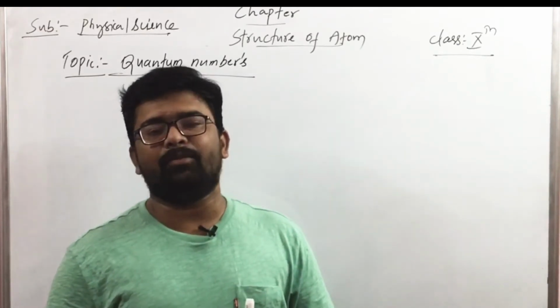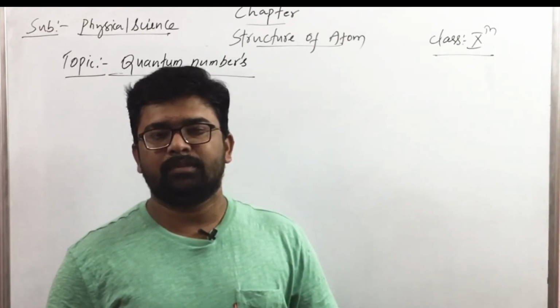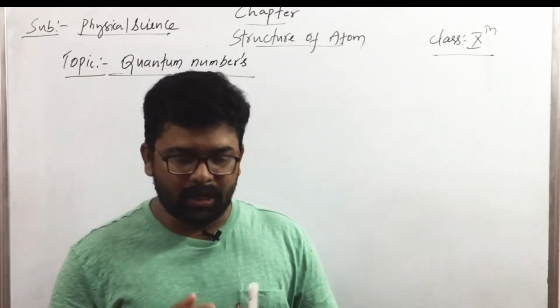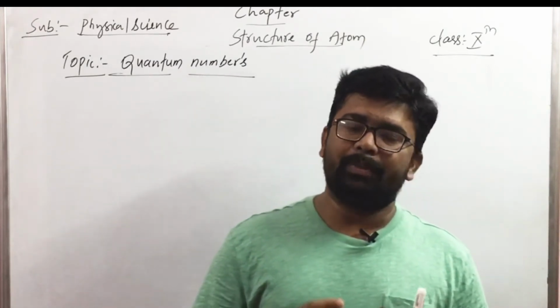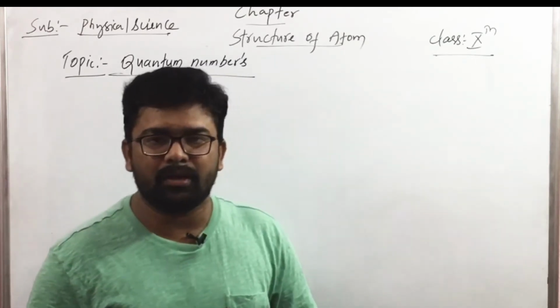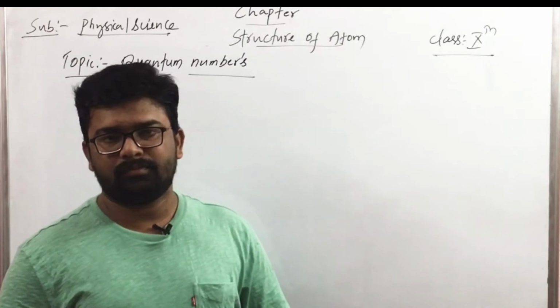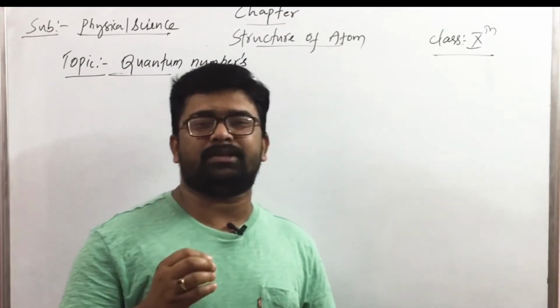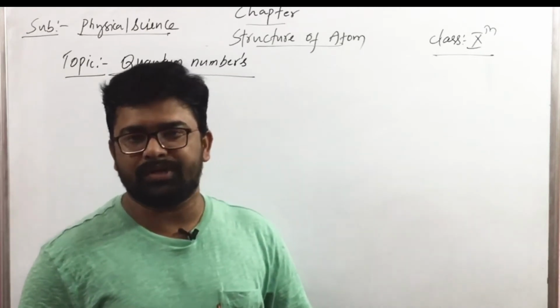This quantum mechanical model of atom studies microparticles. And according to this quantum mechanical model of atom, which was suggested by Sir Erwin Schrödinger, electrons are present in a space or a region around the nucleus.